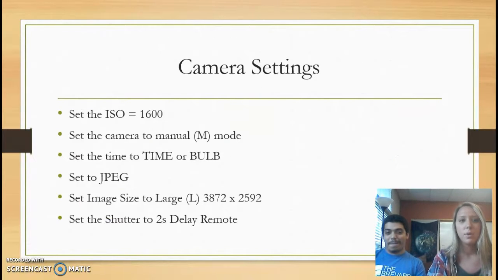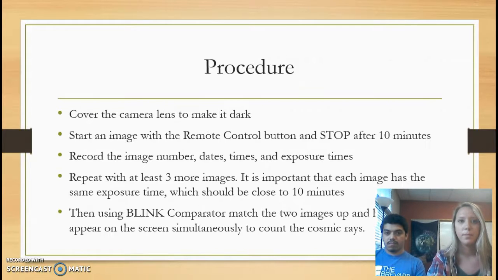Camera settings. We set the camera ISO to 1600, set the camera to manual M mode, set the time to time or bulb, set to JPEG, set image size to large or L, and set the shutter to 2 seconds delay remote.